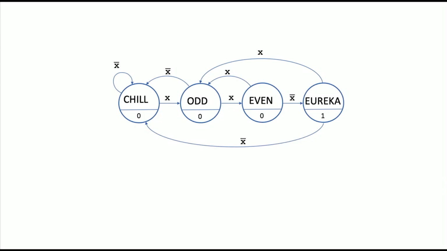Okay, there's one more thing I need to specify in my diagram, and that is what state I want to wake up in, which I think we already knew, which is chill, right? So sometimes you'll see this lightning bolt directed at a state, and that means that if you zap your circuit, if you reset it, you should wake up in that state, or that state is your initial state.